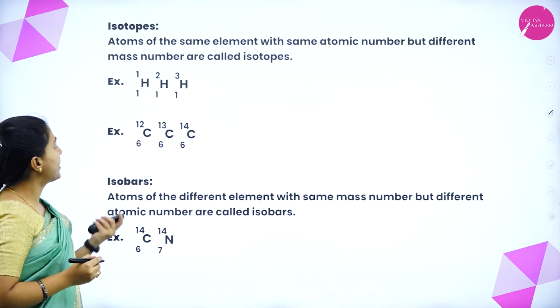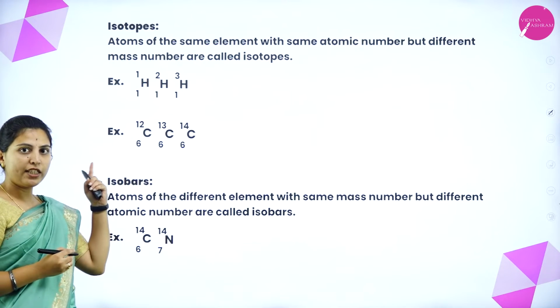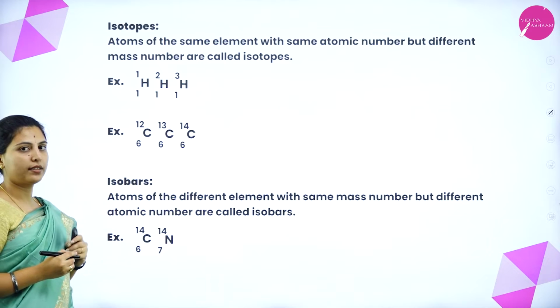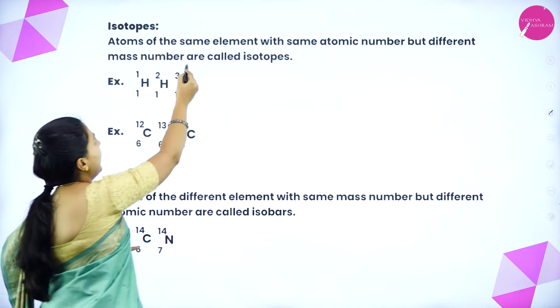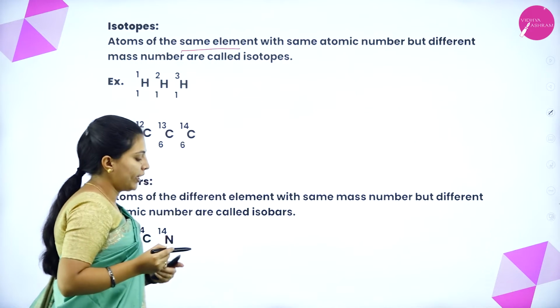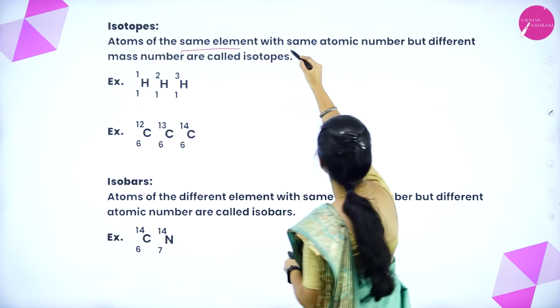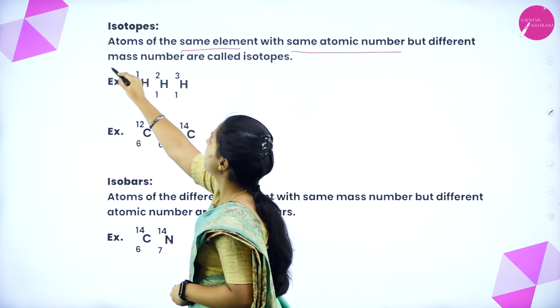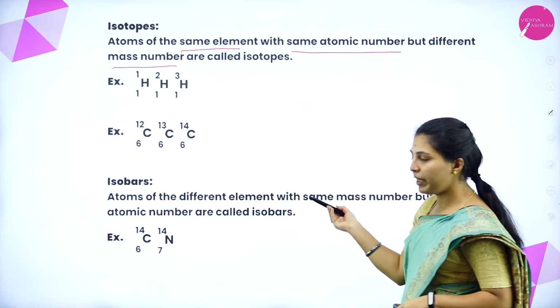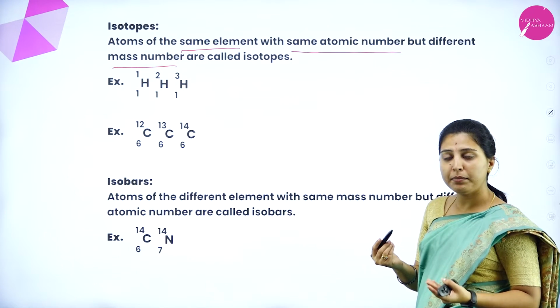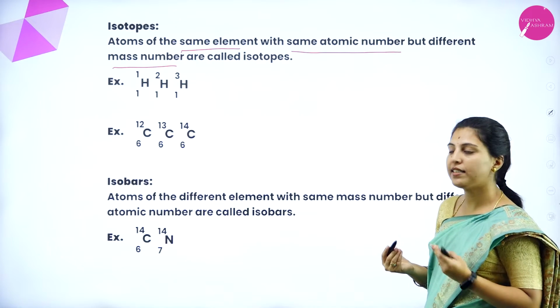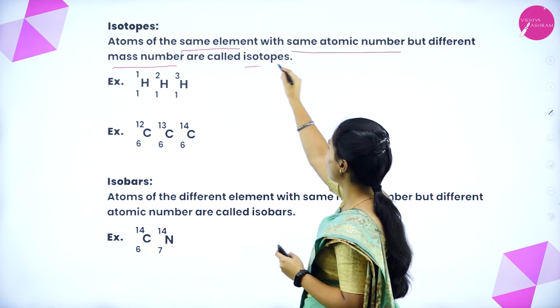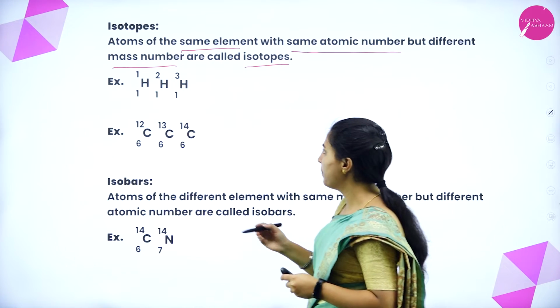Okay. Next, we will see about isotopes and isobars. What is an isotope? Atoms of the same element with the same atomic number but different mass number are called isotopes. Let's see the example.